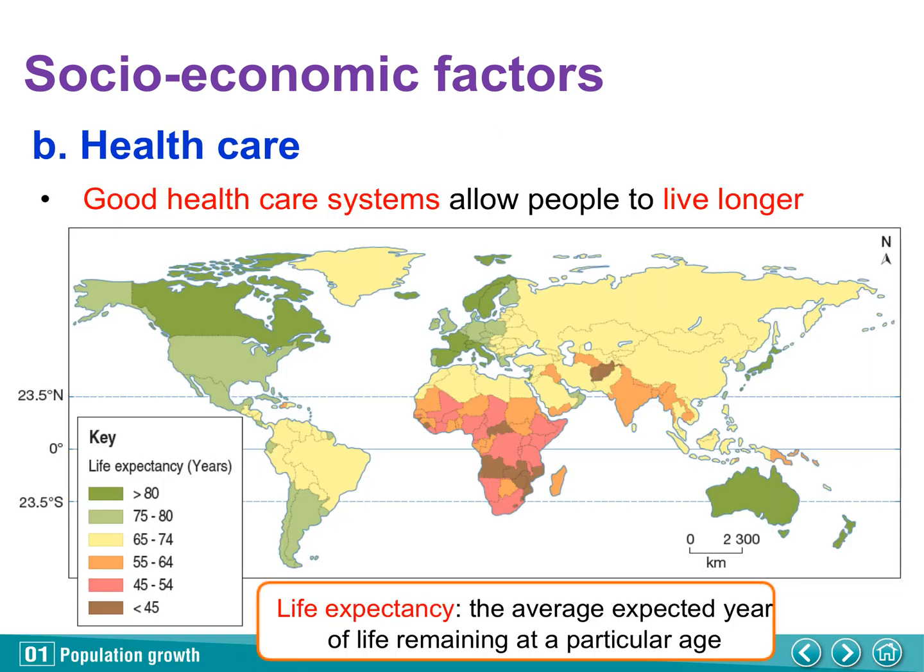According to demography, life expectancy is the average expected years of life remaining at a particular age. If not specified, we use age 0 at birth for calculation. Good healthcare systems allow people to live longer. With excellent medical services, Hong Kong people have the longest life expectancy in the world. On the other hand, the death rates are high in less developed countries as medical services are less available there.